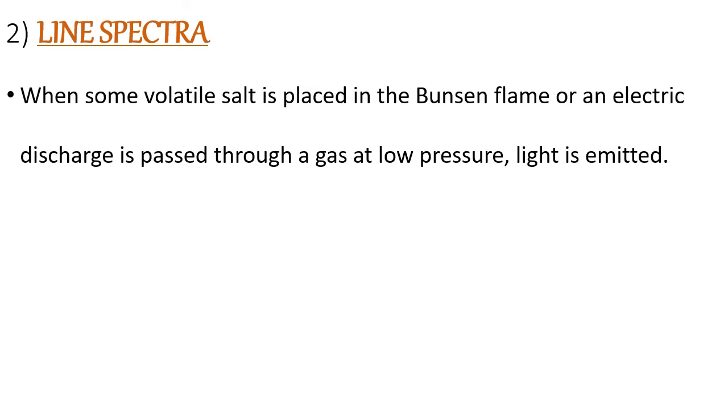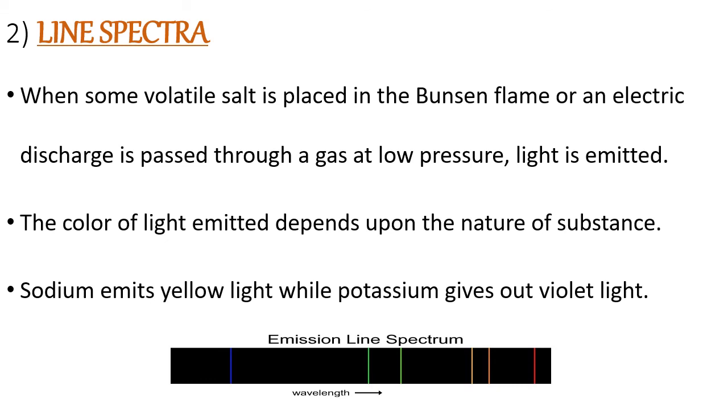Now, line spectra. Here in the line spectra, only particular lines are seen, depending upon where the electron is, in what energy level, and how much energy it has absorbed. Only that amount of energy will come out in the form of radiation. That is called line spectra. You can see the diagram. See, this is a part of the emission spectrum. Therefore, it is called an emission line spectrum. These lines correspond to the particular wavelength taken by the electron to go and come back. Extra knowledge we will study afterwards.